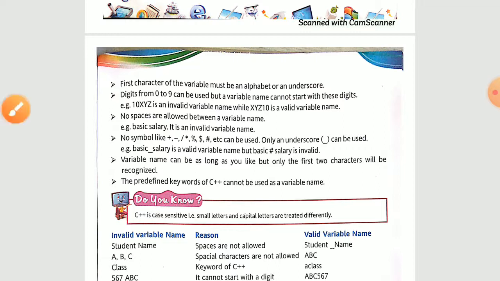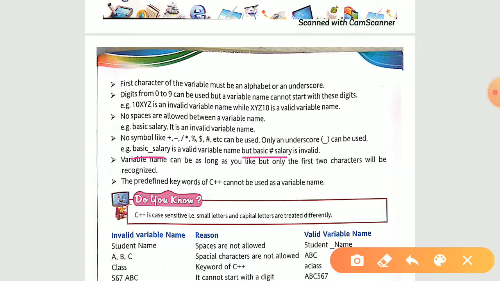Now the fourth one: no spaces are allowed in a variable name. We cannot just add spaces. Over here they have given basic salary, so between basic and salary we have a space, and that is not acceptable. You should not write a space between these two words. The next one: no symbols like plus, minus, multiply, divide, modulus, ampersand can be used. Only underscore is valid; the rest are invalid. They have given an example: basic_salary is valid, but basic#salary is invalid.